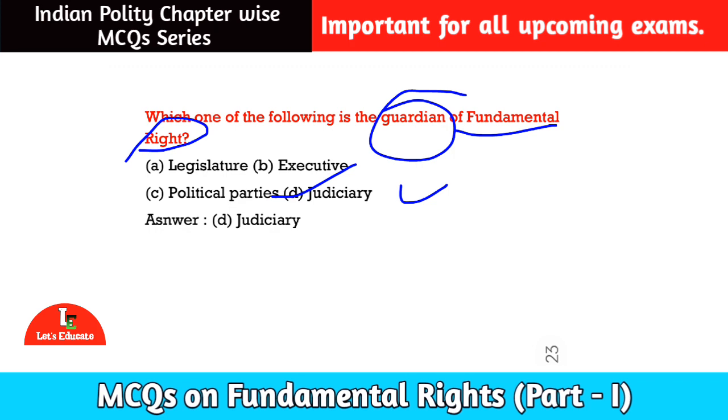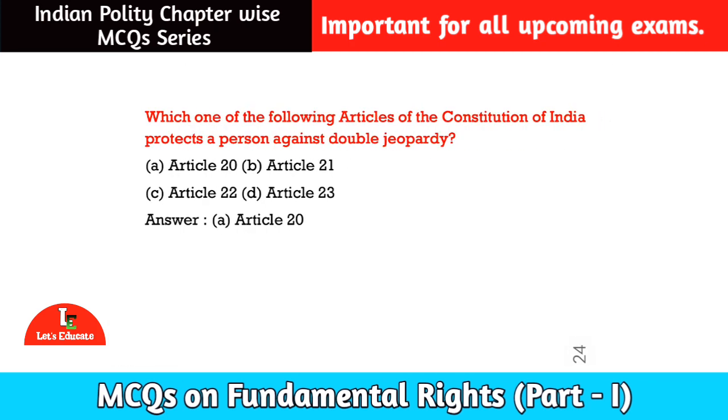Okay, let us move to the next question. Here is our next question for today. Which one of the following article of the Constitution of India protects a person against double jeopardy? Option number A, article 20. Option number B, article 21. Option number C, article 22. And option number D, article 23. So among these, the correct option is article 20. Option number A is the correct option. Article 20 protects a person against double jeopardy.